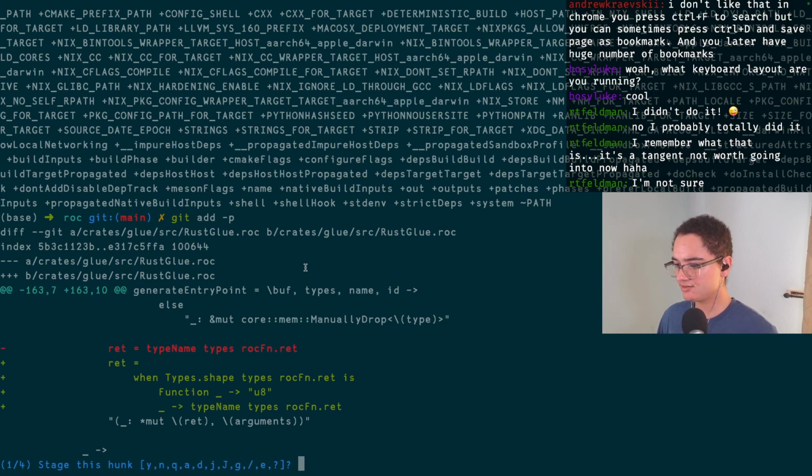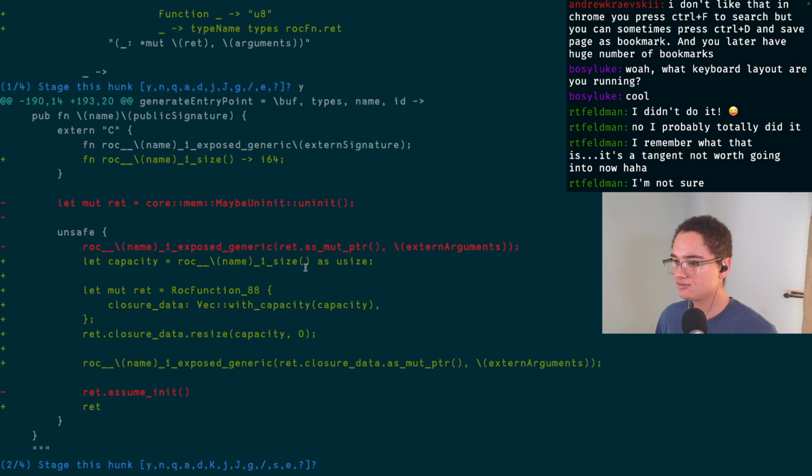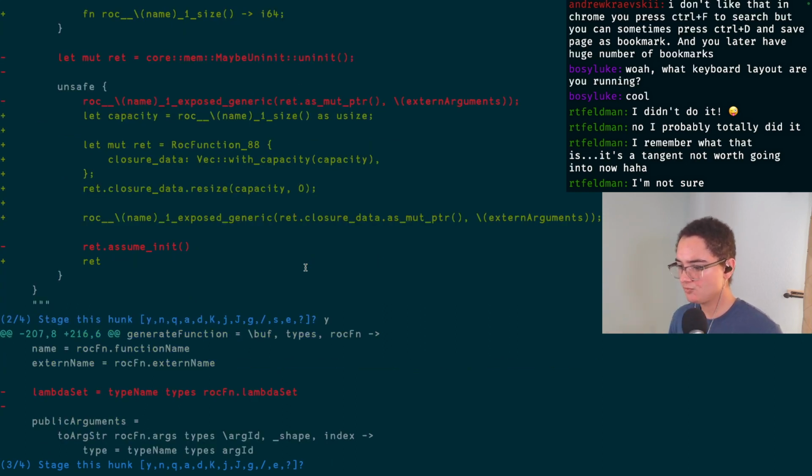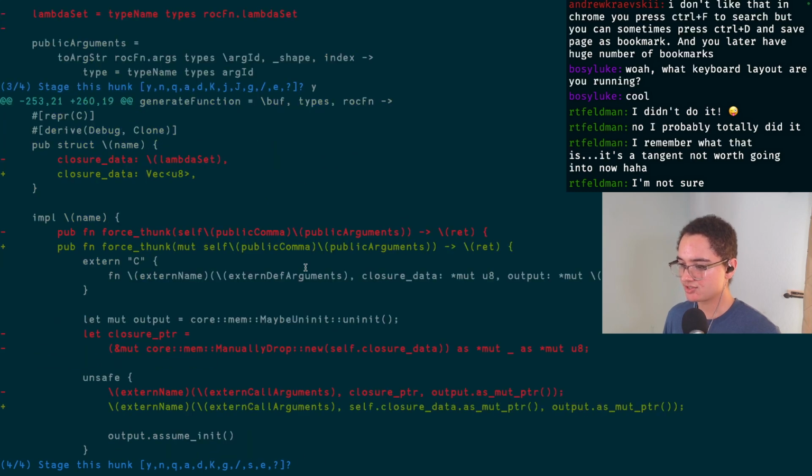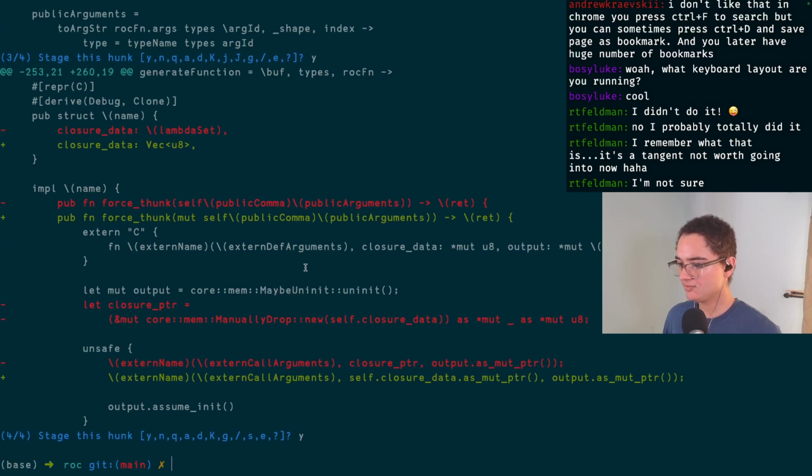So we made the return type of functions be a U8 because they're a closure capture. We then updated it so that we actually are calling the size function and using the vector correctly. That looks good. We don't need this lambda set anymore because we're just using the closure capture U8s. And then we updated this also to be the closure capture U8s. And I know Rust was checking all that code fine, so I'm not too worried about it.